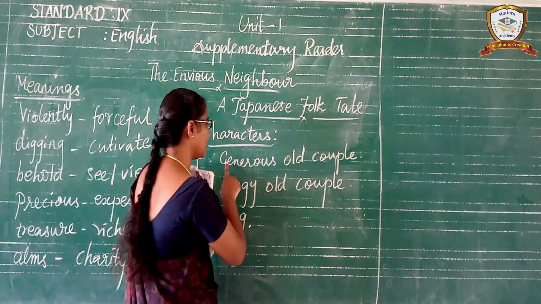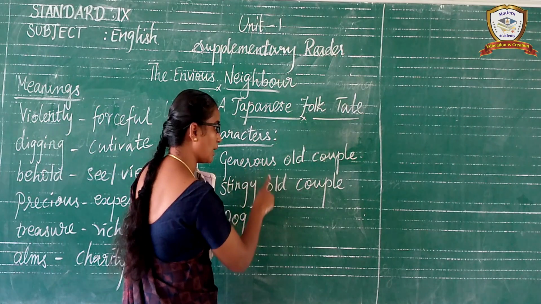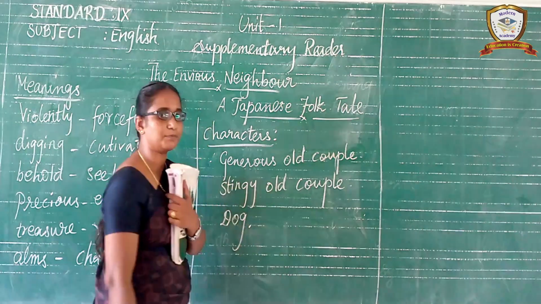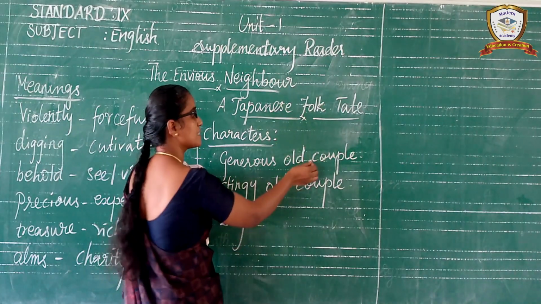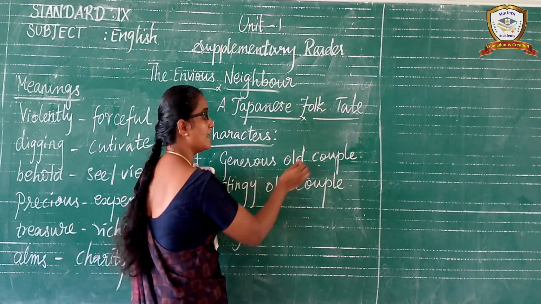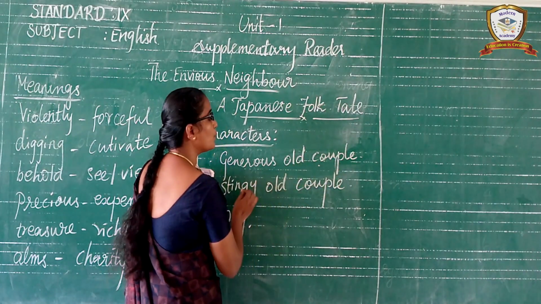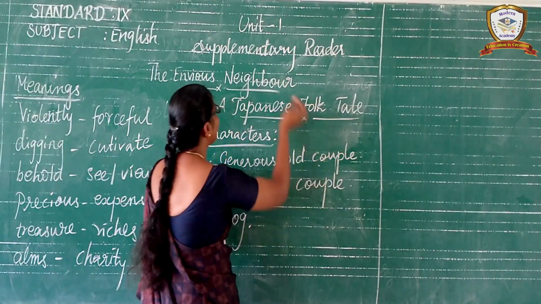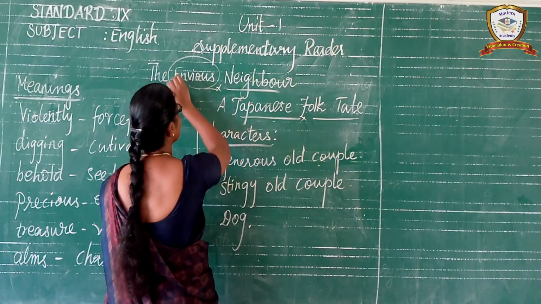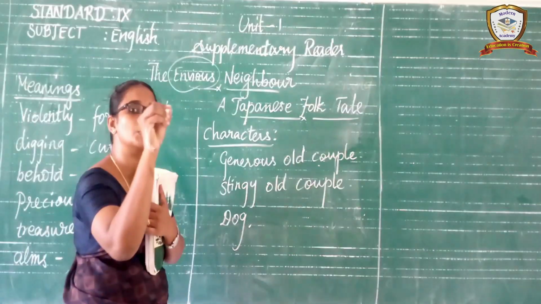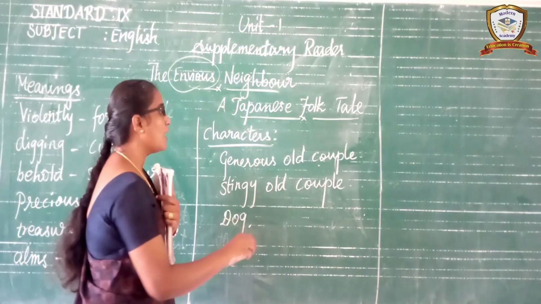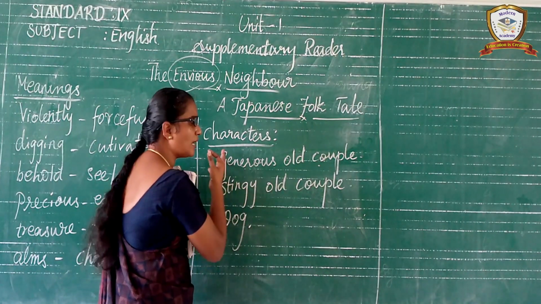Three characters. Three characters means a couple, another couple, and a dog. Generous old couple means a generous old man and his wife. Stingy old man and his wife. Envious meaning jealous. Let us know who is jealous of whom, and what happened to them.